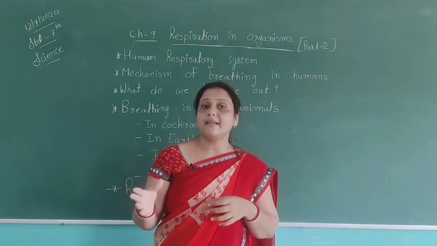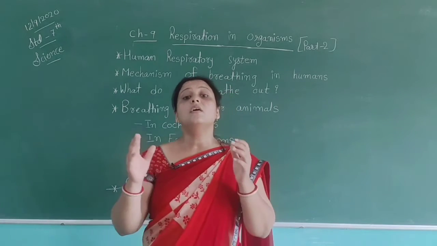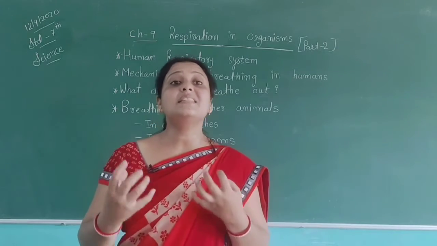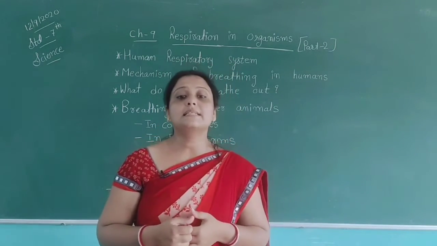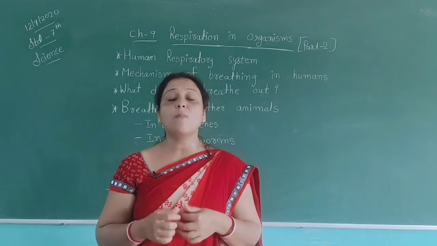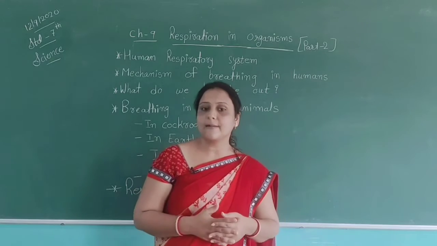Cockroaches use their spiracles for their breathing system, but earthworms do this using their skin. The skin of an earthworm is moist. Exchange of gases takes place through the moist skin. Earthworms use their moist skin.